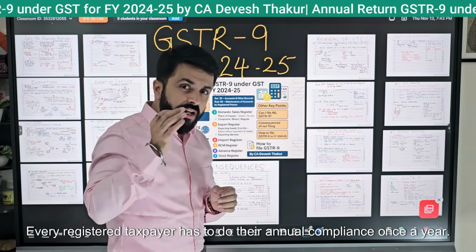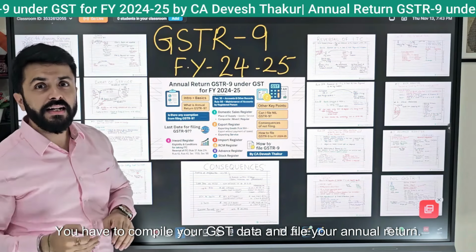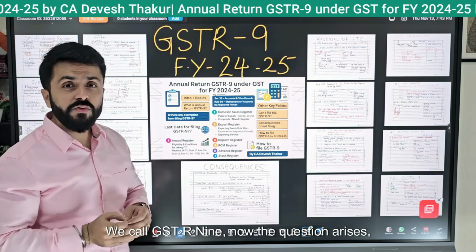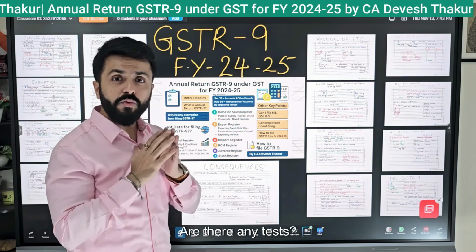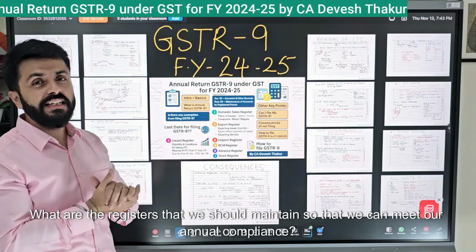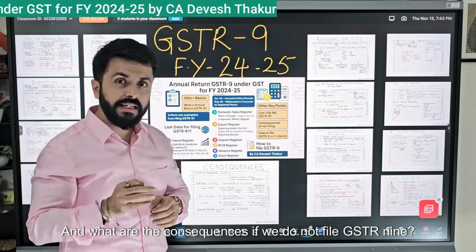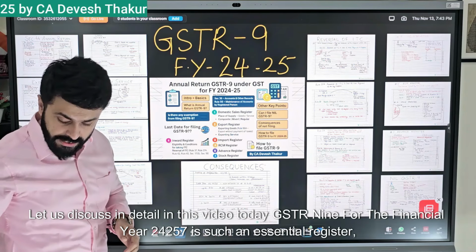Every registered taxpayer has to do their annual compliance once a year. You have to compile your GST data and file your annual return, which we call GSTR-9. Now the question arises: what is GSTR-9? Who has the mandate to file? Are there any exemptions? What registers should we maintain so that we can meet our annual compliance? And what are the consequences if we do not file GSTR-9? Let us discuss in detail in this video today.